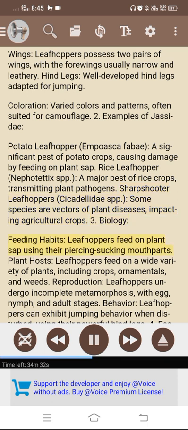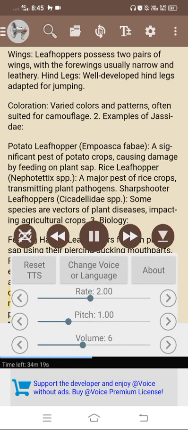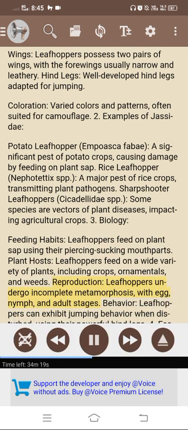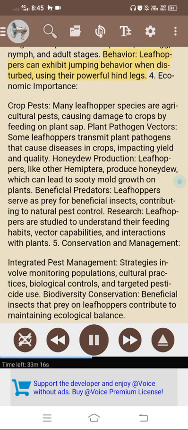3. Biology. Feeding habits. Leafhoppers feed on plant sap using their piercing sucking mouthparts. Plant hosts. Leafhoppers feed on a wide variety of plants, including crops, ornamentals, and weeds. Reproduction. Leafhoppers undergo incomplete metamorphosis, with egg, nymph, and adult stages. Behavior. Leafhoppers can exhibit jumping behavior when disturbed, using their powerful hind legs.